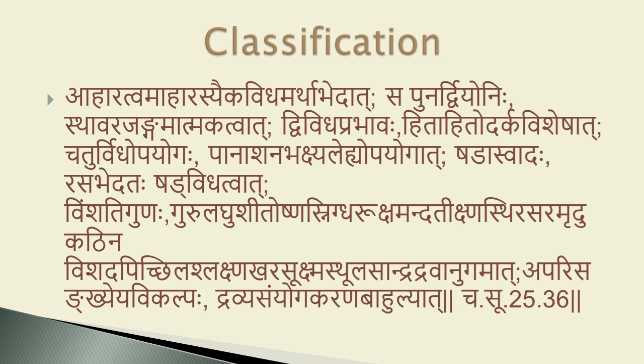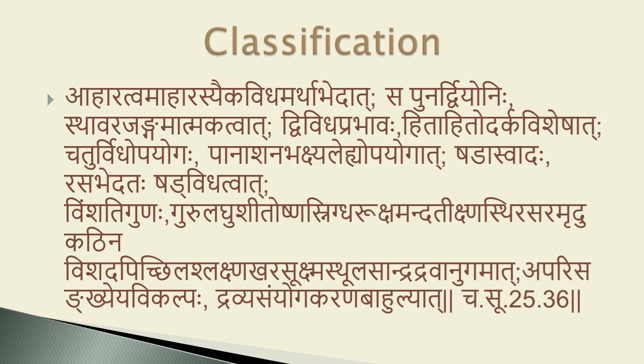Amla means sour taste, like tamarind, raw mango, lemon. Lavan means salty in nature, like all types of salt. And katu means pungent, like all types of spices.